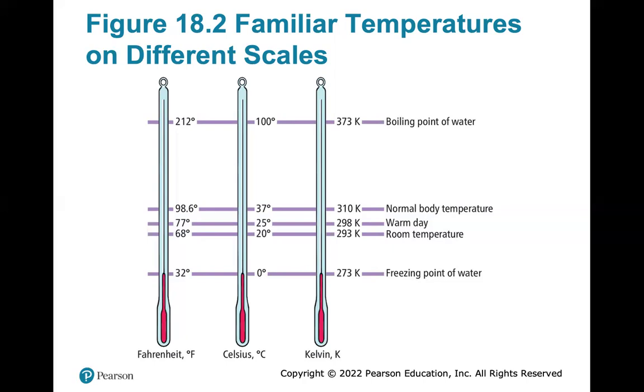On a warm day, 77 degrees. Obviously, whoever wrote this didn't live in South Texas. 25 degrees Celsius and 298 Kelvin. Room temperature, 68 degrees, 20 degrees C, and 293 Kelvin. And then the freezing point of water is 32 degrees Fahrenheit, 0 degrees Celsius, and 273 Kelvin.